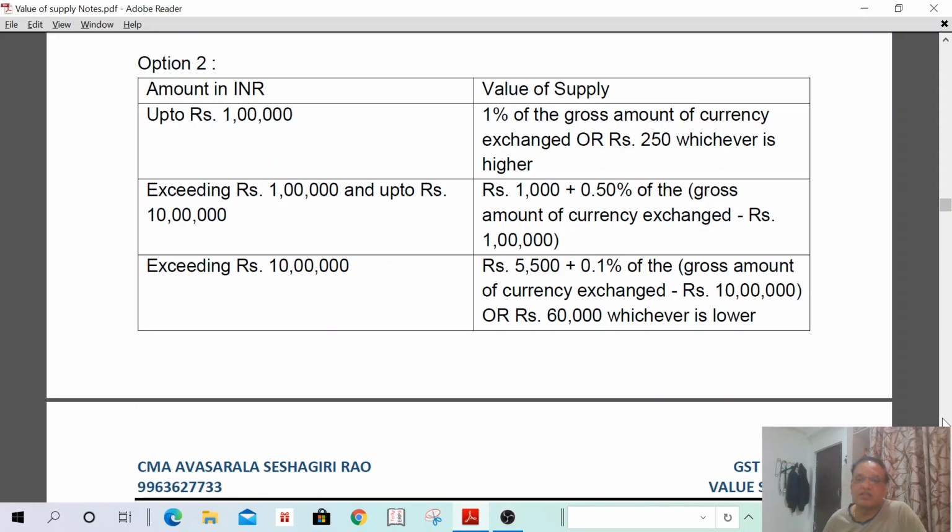Minus the previous 1 lakh, which is already calculated, that we have to deduct. And if the amount exceeds 10 lakhs, it is 5,500 plus 0.1% of the gross amount charged over 10 lakhs, or 60,000, whichever is lower. That means 1%, 0.5%, 0.1%. Up to 1 lakh, 1%; 1 lakh to 10 lakhs, 0.5% plus 1,000; above 10 lakhs, 5,500 plus 0.1% or 60,000, whichever is lower. The maximum value of supply shall be 60,000 only. Understand? Okay.